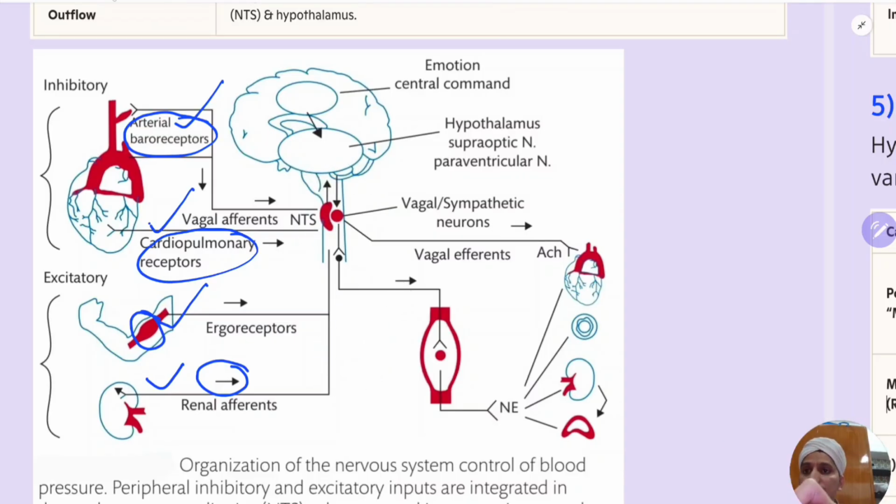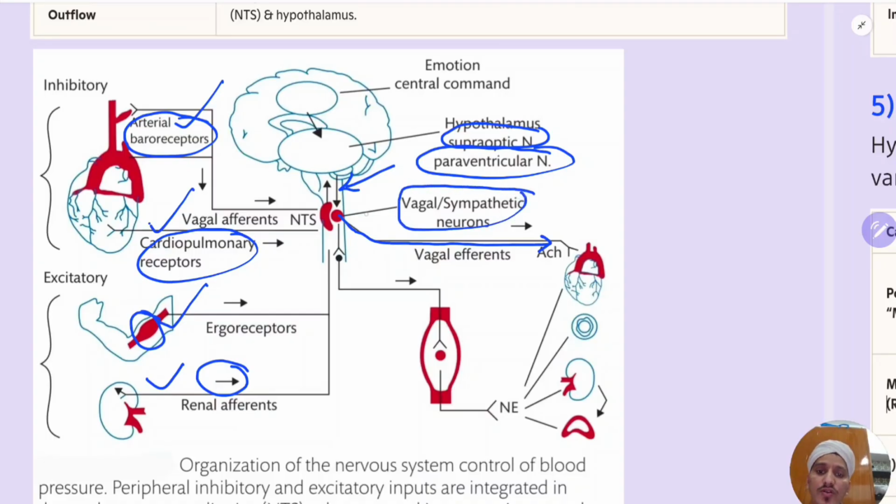See here. So this is the efferent which is coming from the medulla. In the hypothalamus you have something called the supraoptic nucleus and paraventricular nucleus. From there you have your efferents. Now here there is the nucleus of tractus solitarius. You will have these vagal efferents now, and sympathetic or vagal. Both are there, vagal and sympathetic nervous system.